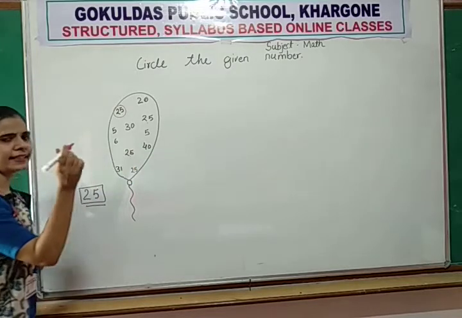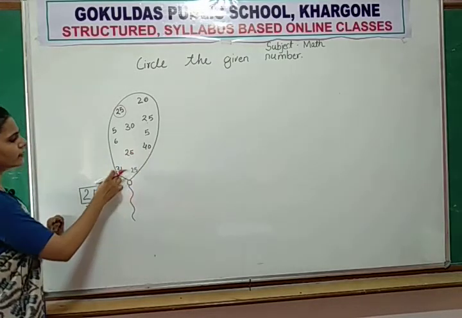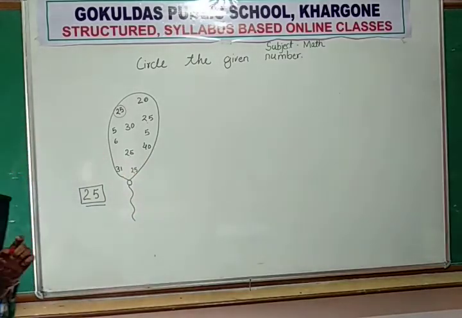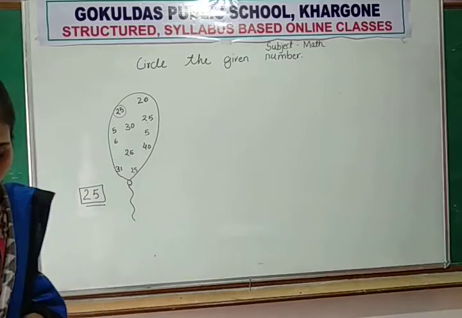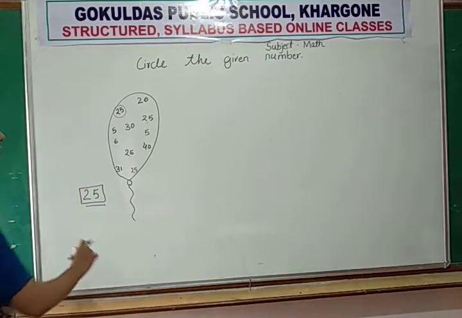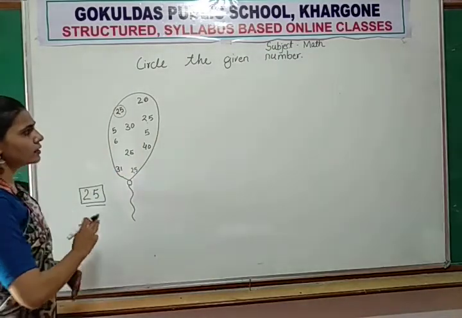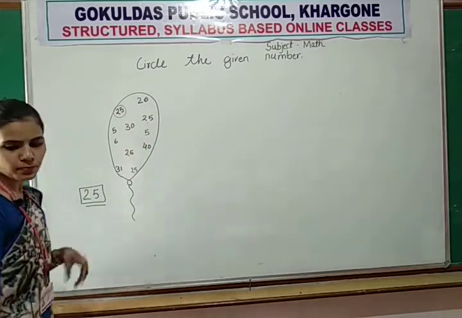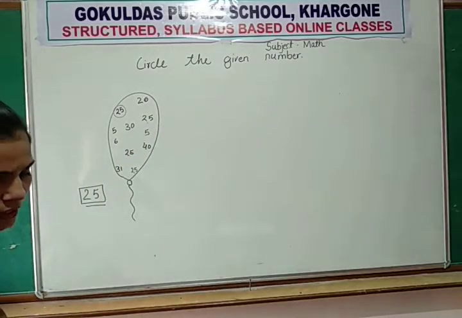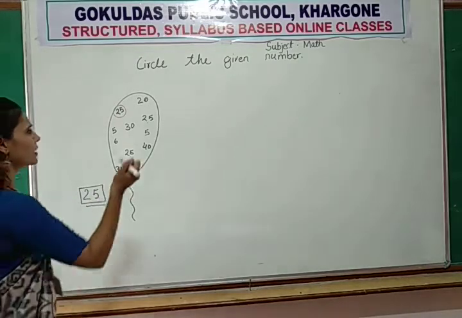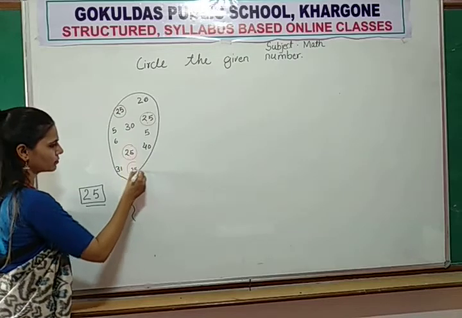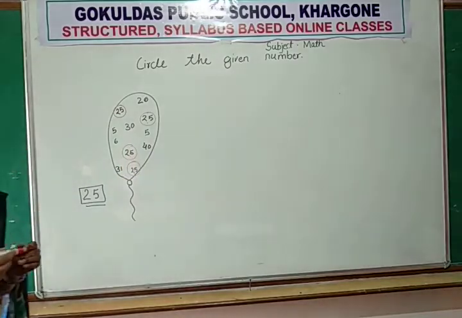So you mark it. 40, 31 and 25. Now you find out all 25. So you circle the 25. You mark all 25 now. So now you circle the 25.